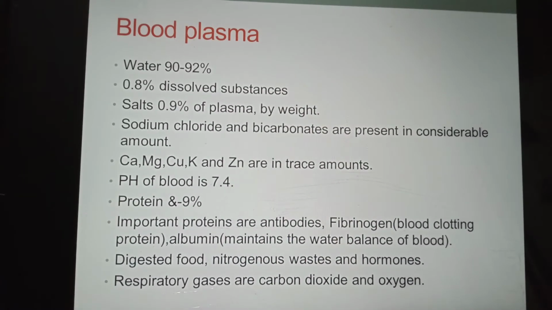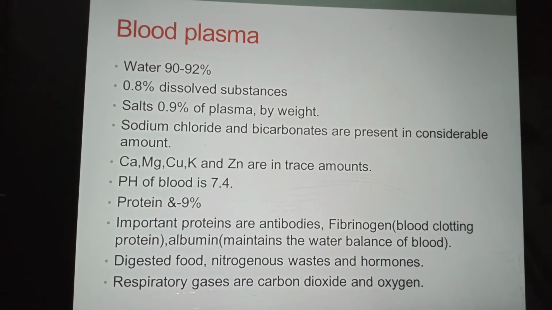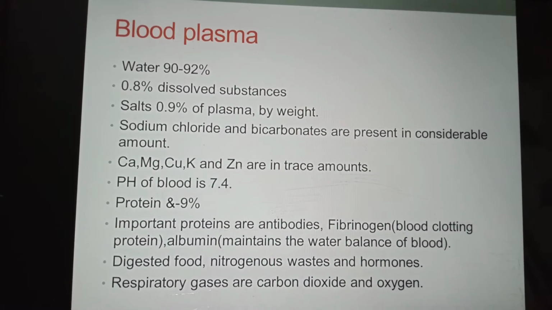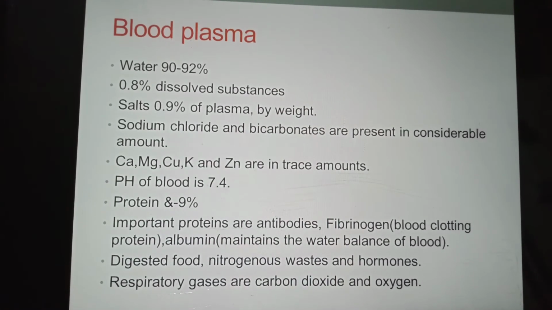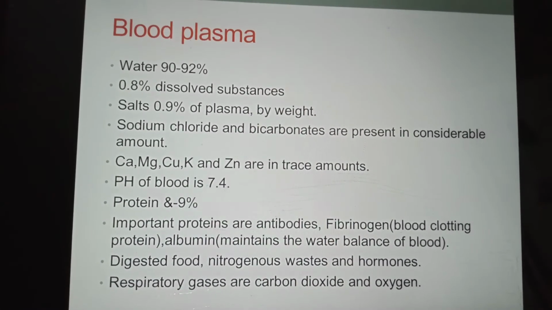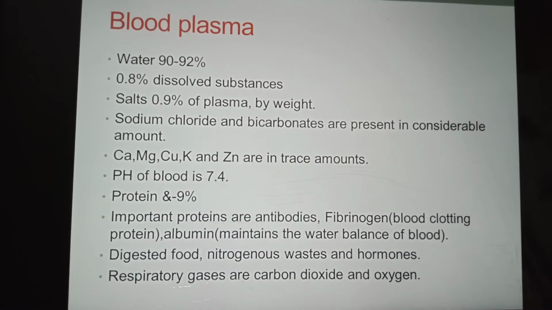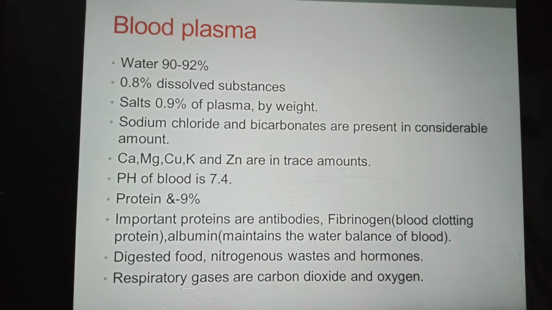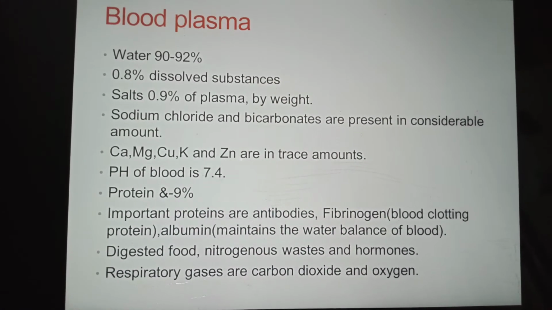Blood plasma consists of 90 to 92% water, 0.8% dissolved substances, and salts 0.9% of plasma by weight. Sodium chloride and bicarbonates are present in considerable amount. Calcium, magnesium, copper, potassium and zinc are in trace amounts. The pH of blood is 7.4.